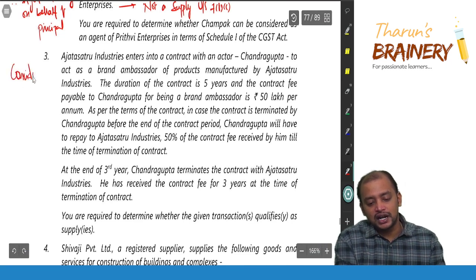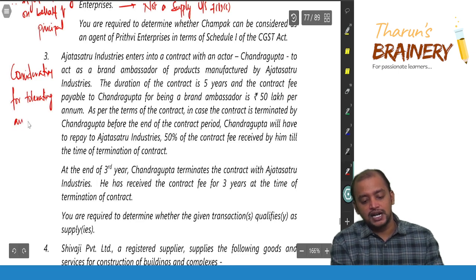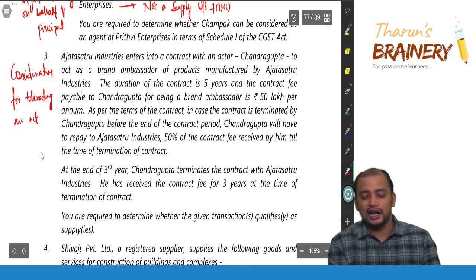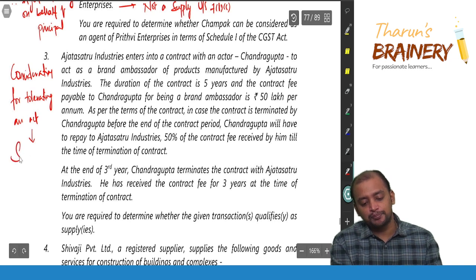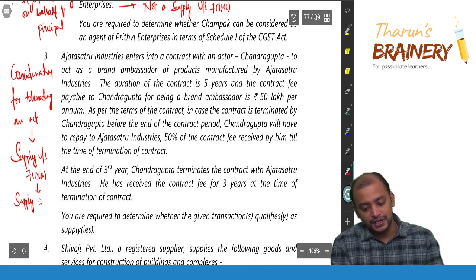So where it will come? It will come under consideration for tolerating an act. And this consideration for tolerating an act will become supply under section 71A, and it will become supply of service.